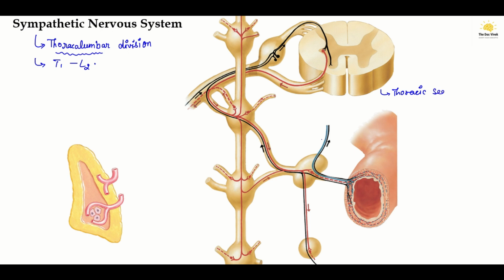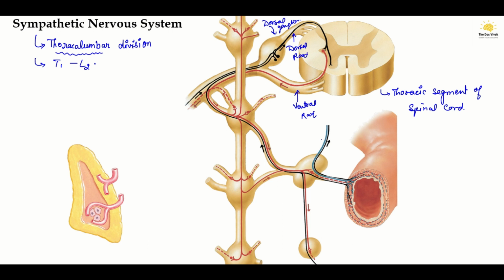Now a picture is shown here in which the thoracic segment of the spinal cord is shown. This is the dorsal ganglion, this is the ventral root, and this one is the dorsal root.